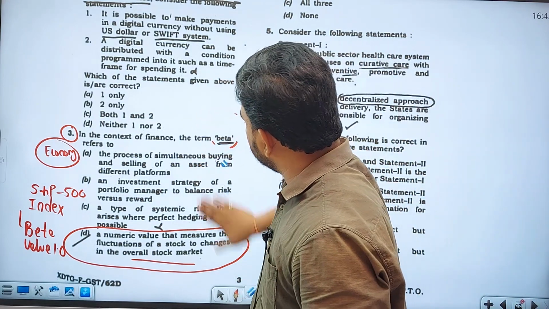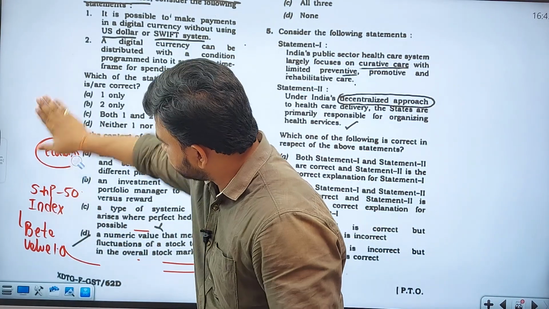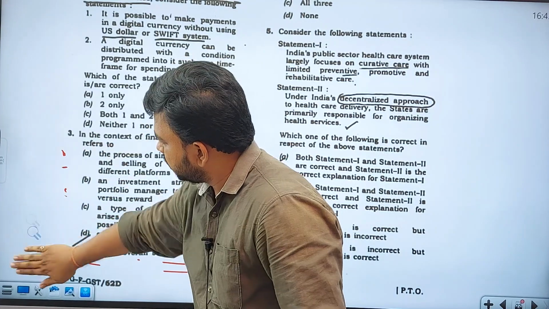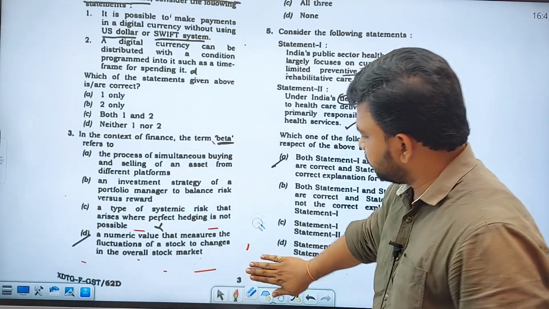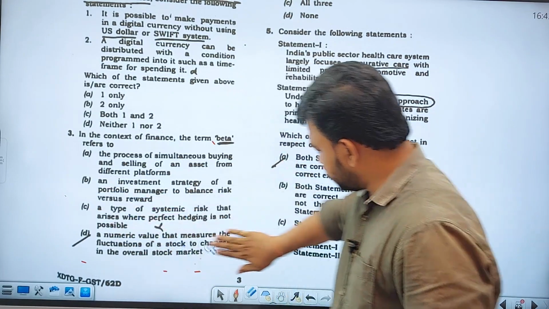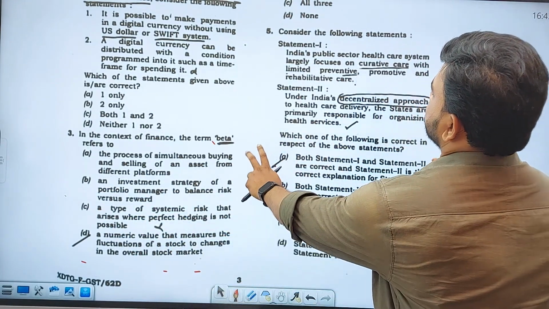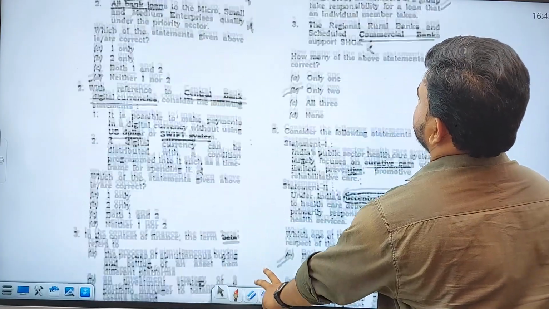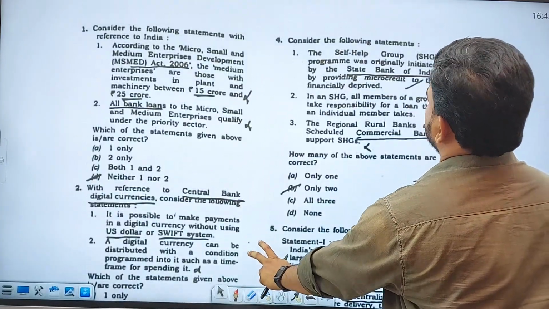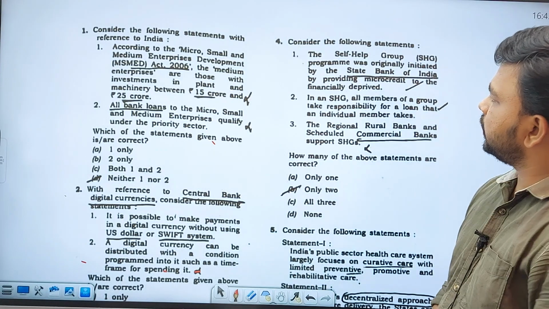And coming to the other questions related with this question paper, let's see one more, the fourth question.